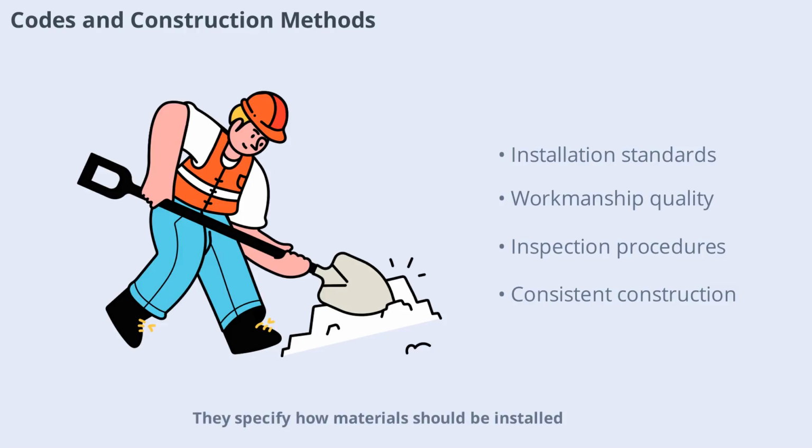They specify how materials should be installed, the quality of workmanship required, and inspection procedures. These guidelines help ensure that buildings are constructed safely and consistently, reducing the risk of defects and failures. Adhering to approved construction methods is a key part of code compliance.